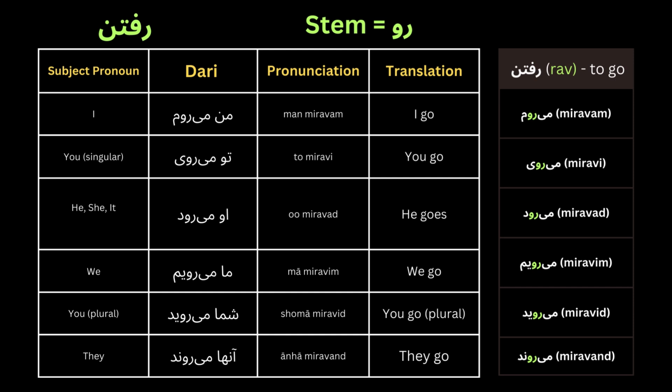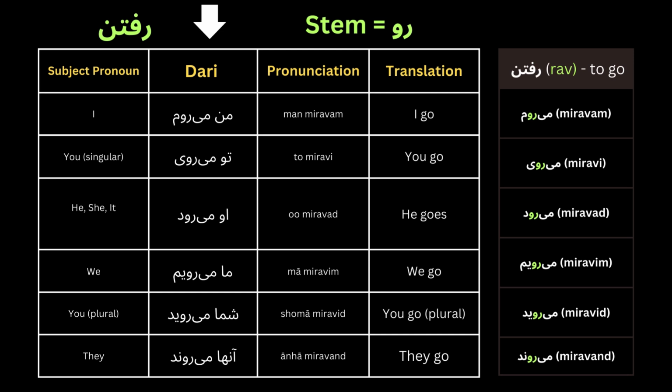The verb رفتن means to go, and the stem is rav. As you can see in the chart to the right, میروم، میروی، میرود، میرویم، میروید، میروند, they all have something in common, which is the stem of the verb, rav. So let's get to the examples.